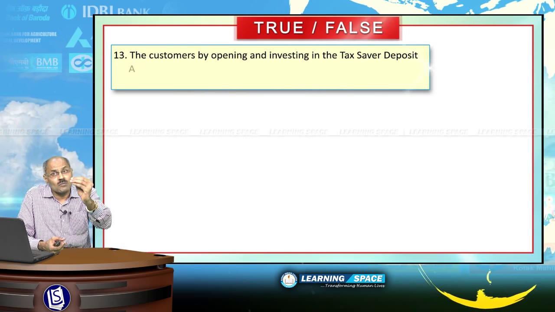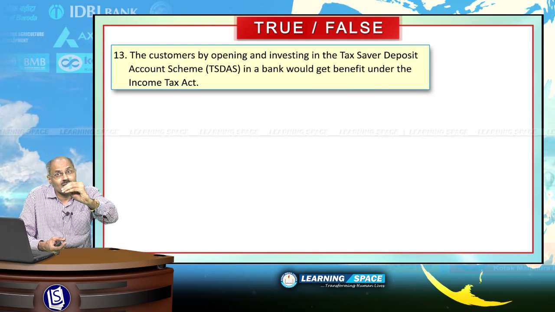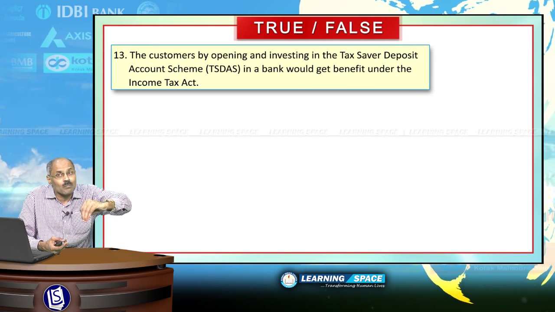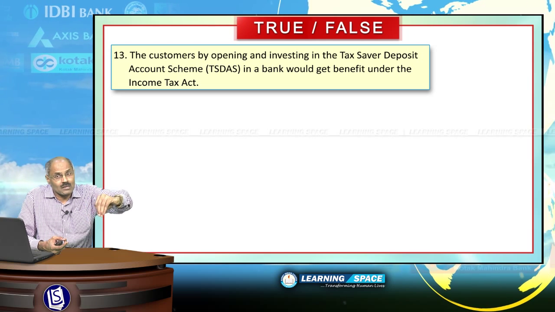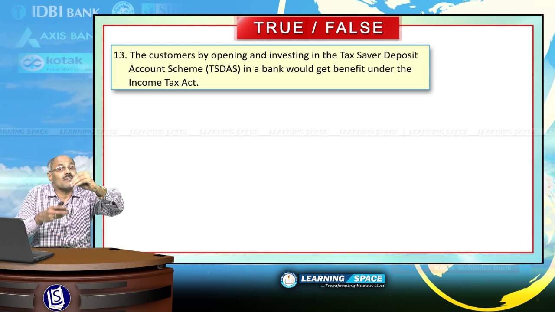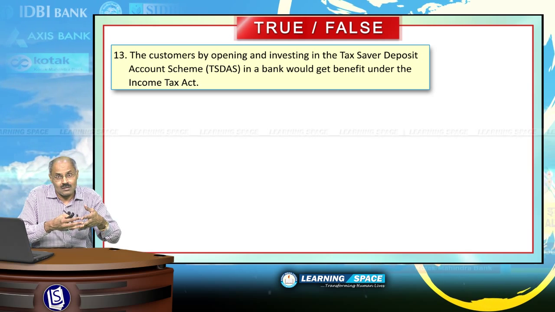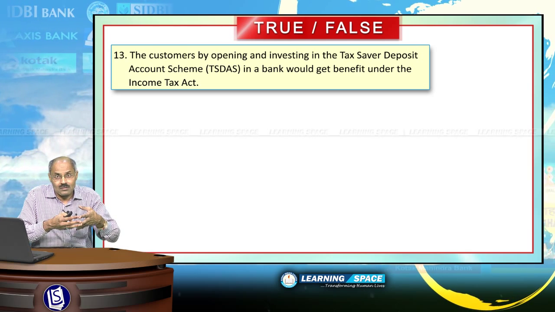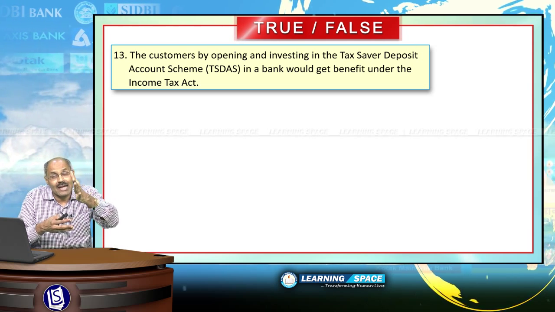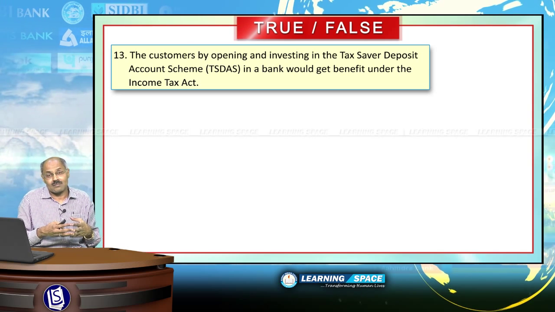The customers, by opening and investing in the tax saver deposit account, there is one account, tax saver deposit account. In this account, there are some income tax exemptions under Income Tax Act.